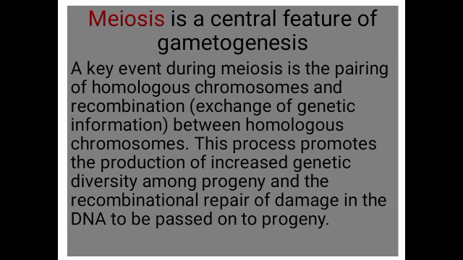This process promotes the production of increased genetic diversity among progeny and the recombinational repair of damage in the DNA to be passed on to progeny.